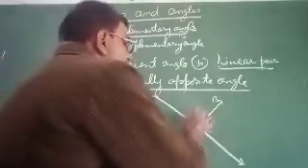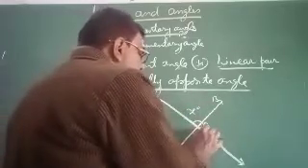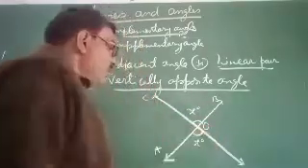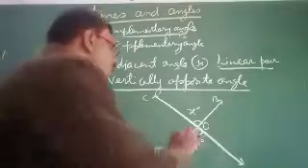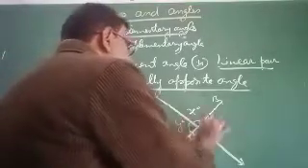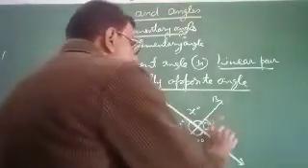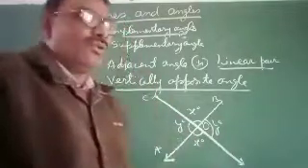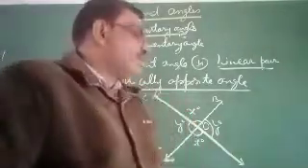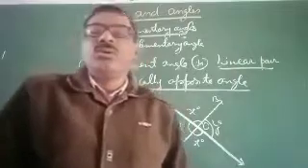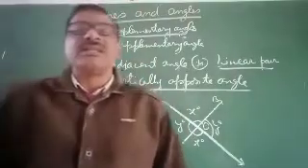If this angle is x degrees, then this angle will be x degrees, and if this angle is y degrees, then it must be y degrees. So we can say vertically opposite angles are possible only when two lines intersect at a point.